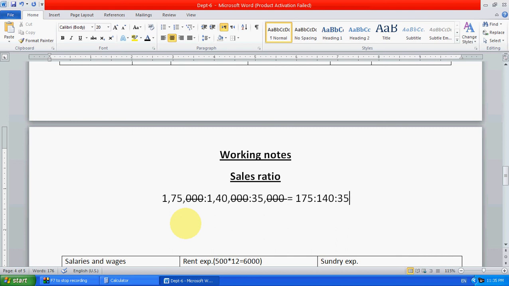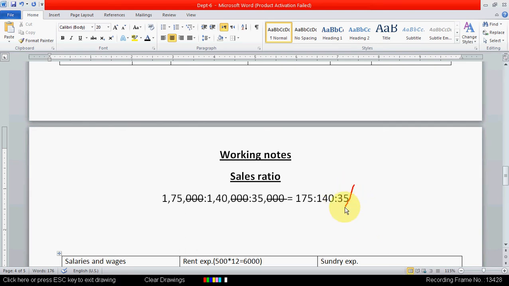If you want, we can take the table: 35 ones are 35, 35 twos are 70, 35 fours are 140, 35 fives are 175.